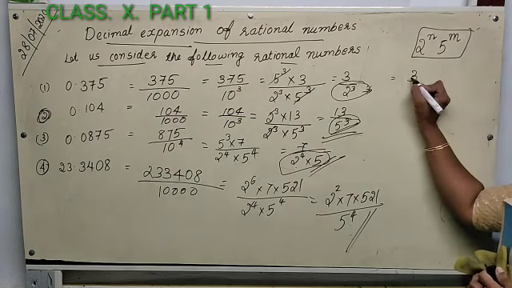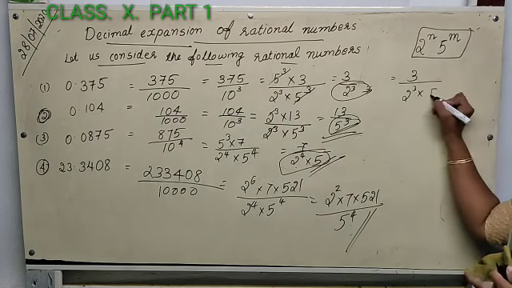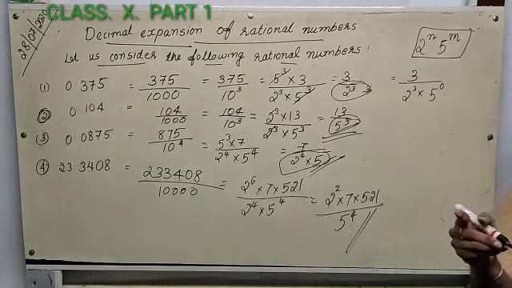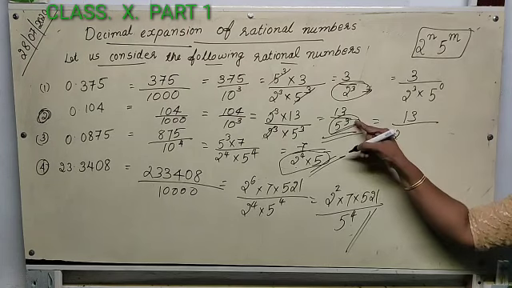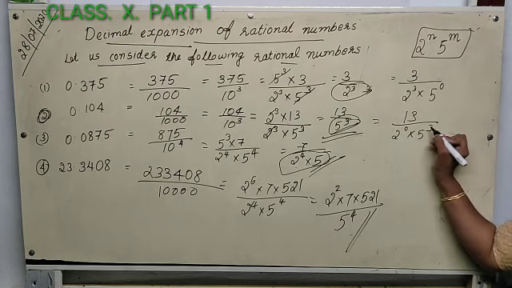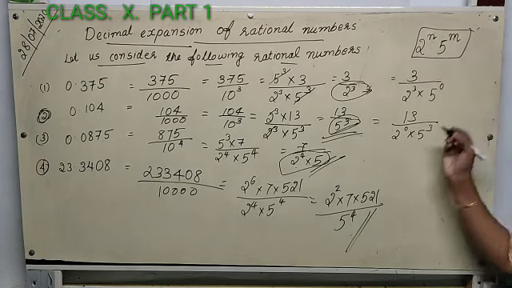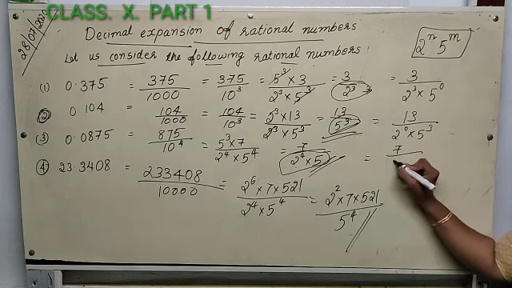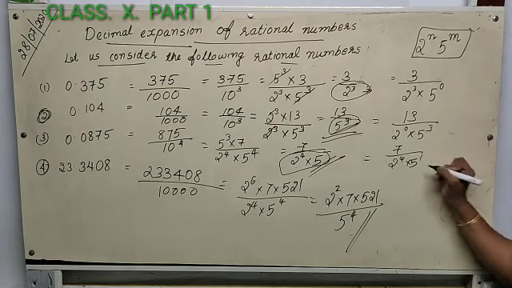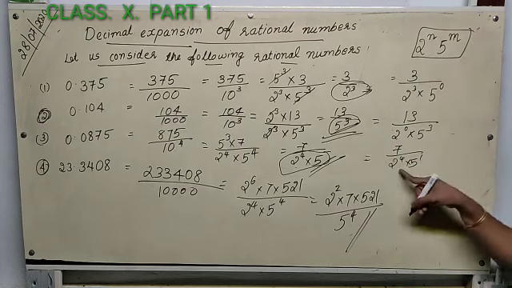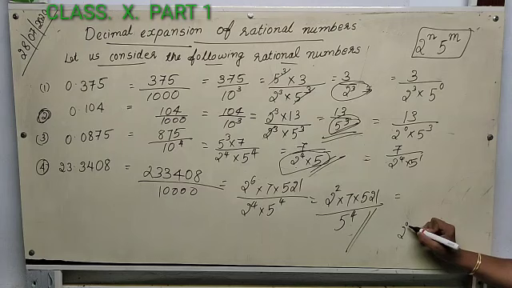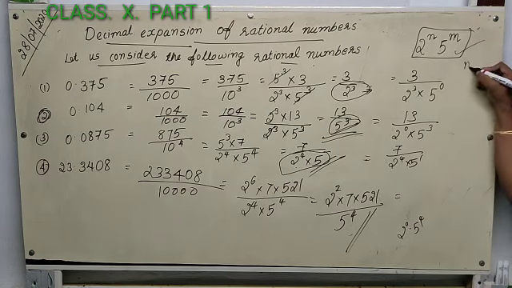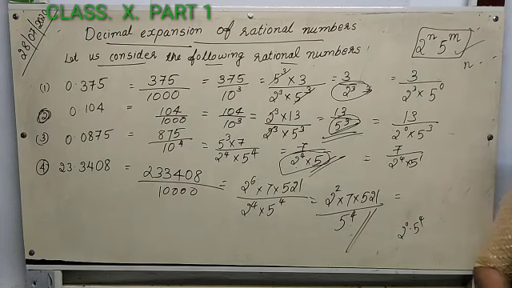Denominator, that is 3 into 2 cube, and there is no term of 5. That means 5 raised to 0. What is 5 raised to 0? 5 raised to 0 is 1. This one, how to write? 13 by 2, there is no term of 2, that is 2 raised to 0 into 5 cube. This is in the form 2 raised to n, 5 raised to m. Here, how is it? 7 divided by 2 raised to 4 into 5 raised to 1. Okay? Here n is equal to 4 and m is equal to 1. And this one, its denominator will be in the form 2 raised to 0, 5 raised to 4, where n is an integer. I hope you understood that.